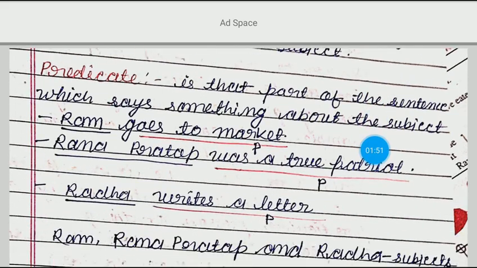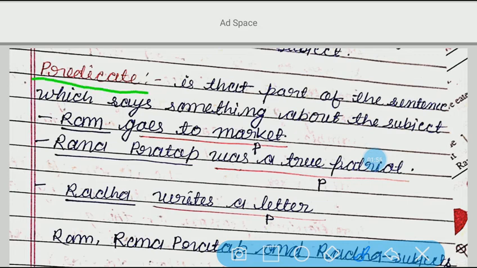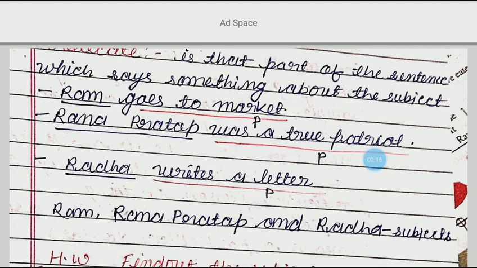Similarly here we'll see what is predicate. We'll understand here. So we must understand predicate is that part of the sentence which says something about the subject. The part which says something about the subject is known as what? Predicate. For example, your concept will be more clear when you will see the example.